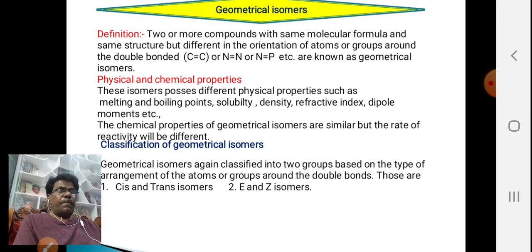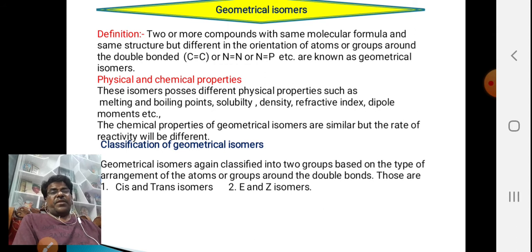Sometimes in the lattice points in the solid state, the fixing in the lattice will be different. Hence trans compounds are going to fit effectively in the lattice, so their melting points are higher compared with the cis compounds. The dipole moment of the trans compounds is 0 or very small, but the dipole moment of the cis compounds is larger, so they are more polarized. Because of polarity they do not fit in the lattice properly, hence their melting points are lower.